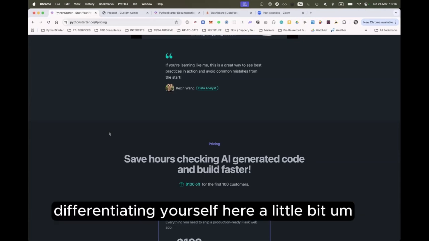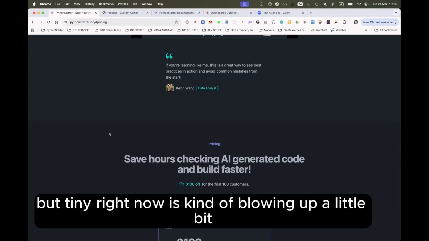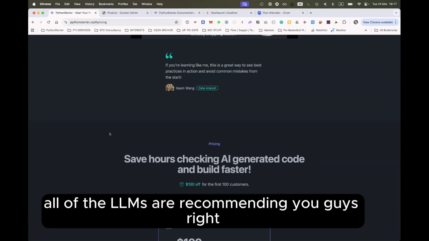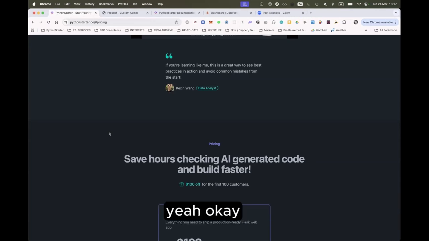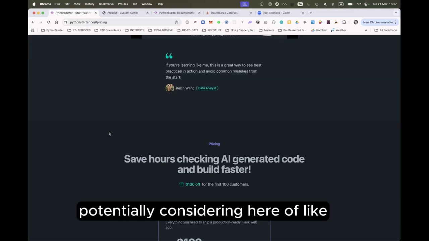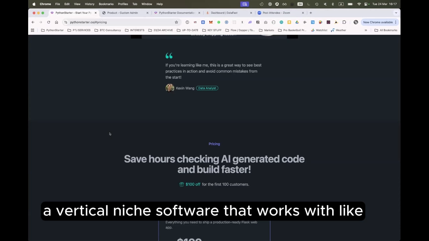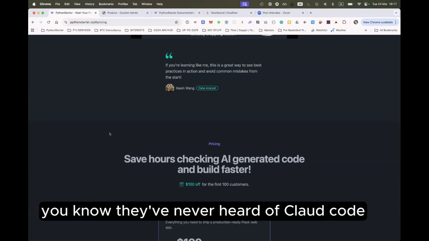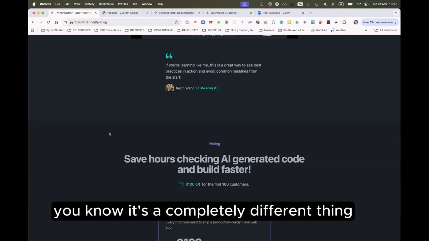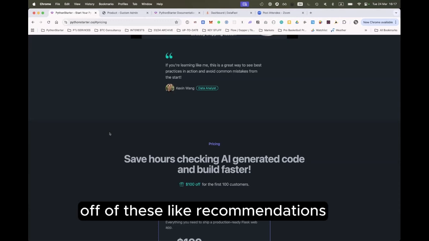Elston, correct me if I'm wrong, but Tiny right now is kind of blowing up a little bit because essentially all of the LLMs are recommending you guys, right? Yep. Okay, so that's one of the things I would be potentially considering here. I don't have the option to do this. I've got a vertical niche software that works with maid service owners who've never heard of Claude Code. They don't know what an API is. It's a completely different thing. But Elston is growing quite nicely off of these recommendations.